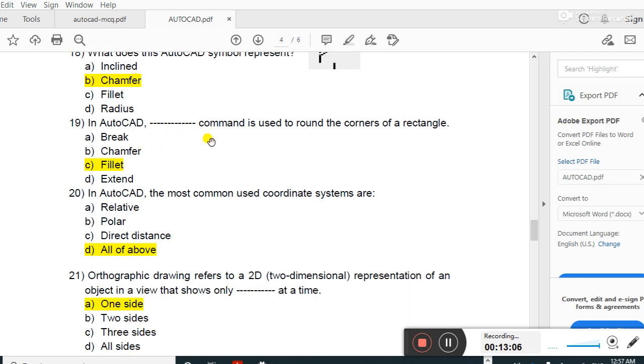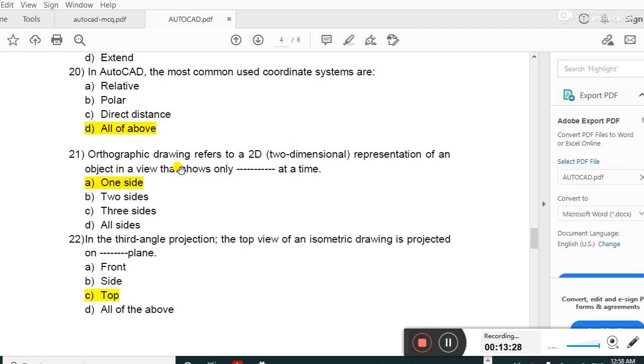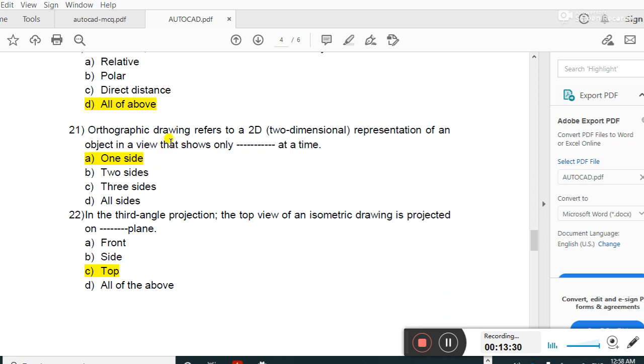In AutoCAD, the command used to round the corner of a rectangle is fillet. Very important question: in AutoCAD, the most commonly used coordinate systems are direct distance, polar, relative. These are the 3 coordinate systems in AutoCAD.